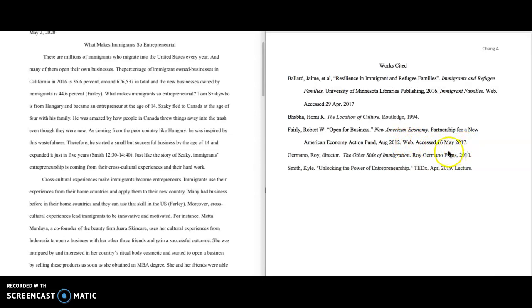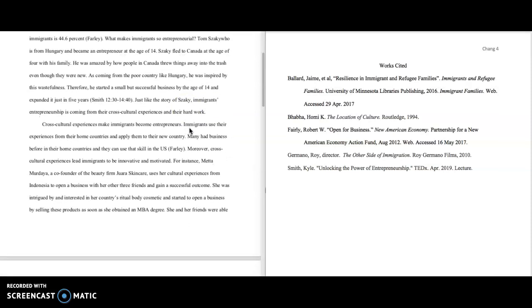But first you need to see that every source in your paper has a reference at the end where a reader could go and get more information about that source and how to find it. So your paper matches your works cited page. So let's find the next one.